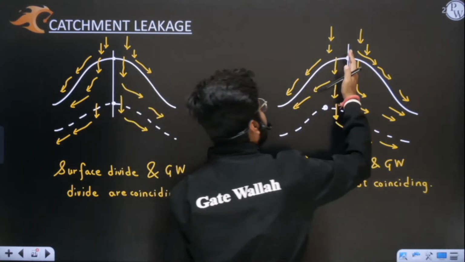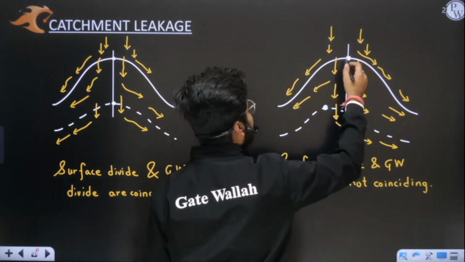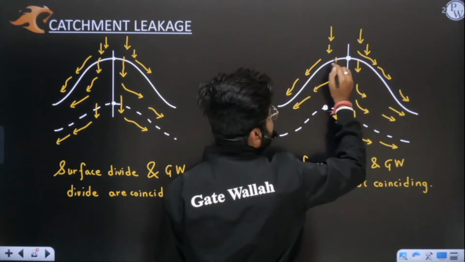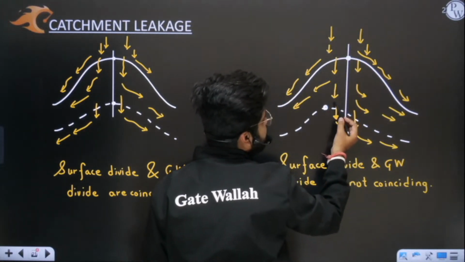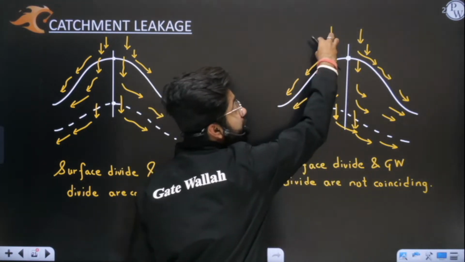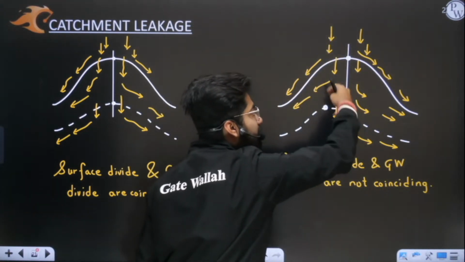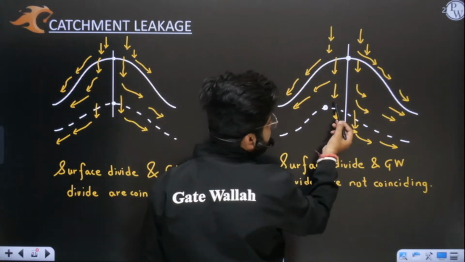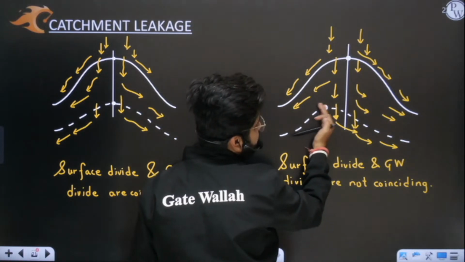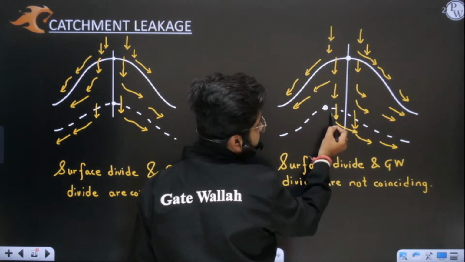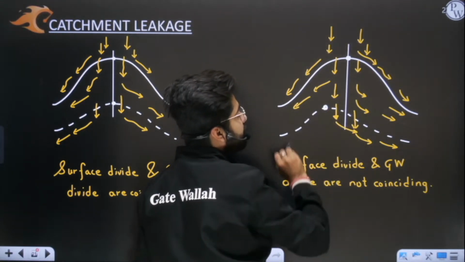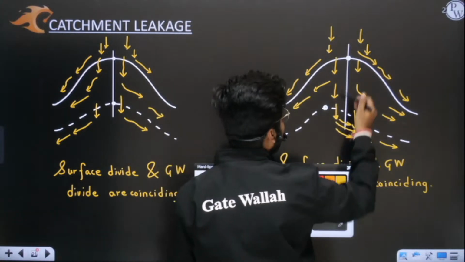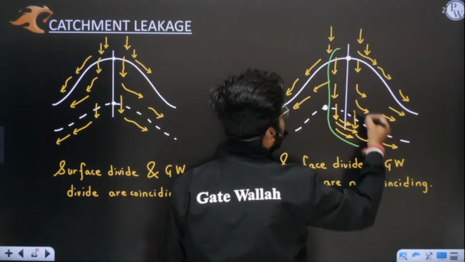See, here on the top surface, I will see that the catchment is being divided from this point, right side, left side. But when this water will enter inside, you will see that some water of this catchment is leaking into the right catchment. Yes or no? Why? Because groundwater is not coinciding. Since this groundwater highest point is here, some water which reaches inside will move to the right side. Yes or no? So this part is leaking. Yes or no?